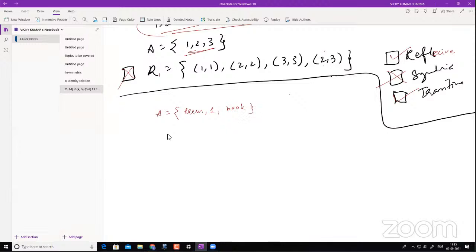Now I have a relation. Now my relation contains the element Prem, comma 1. And then I have another, 1, comma book. And then I have Prem, comma book. Can you tell me if this relation is a transitive relation? A, B, B, C, A, C. Yes, transitive. Yes, sir. Yes, you got it, Prem? Okay, clear then.